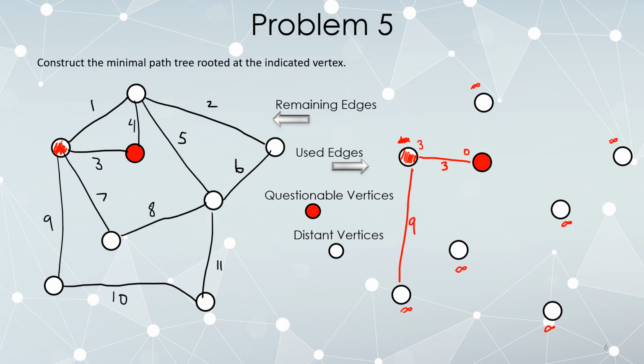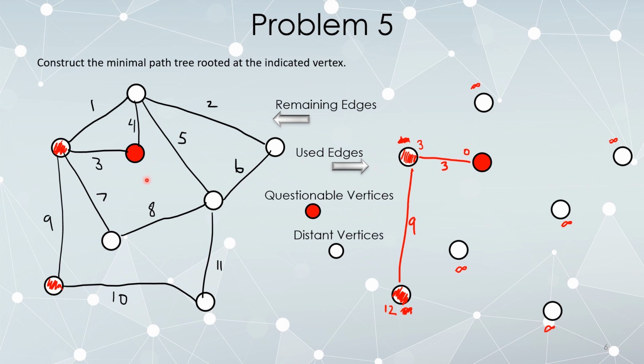Okay, that gives me my first connection to this vertex, so it's no longer distant, which means its distance isn't infinite. It took me 3 steps to get here, 9 more to follow this edge, so this vertex is now a distance of 12 away, and over on the left, I'll color it red as well. Okay, I'm going to be fairly inefficient about this just so we can practice the steps many times.